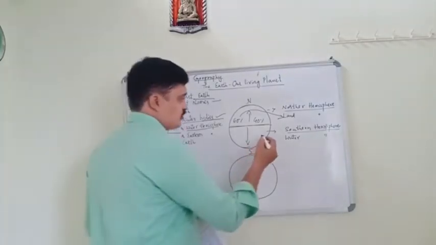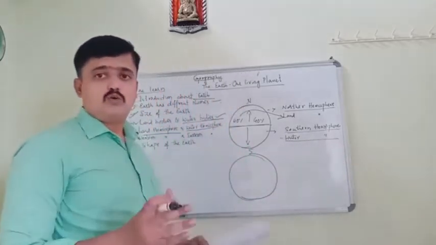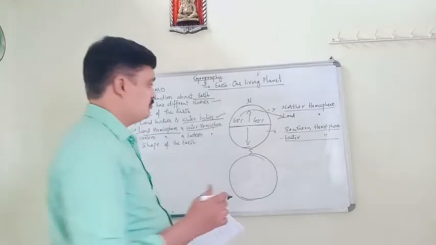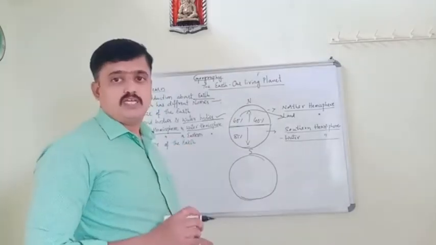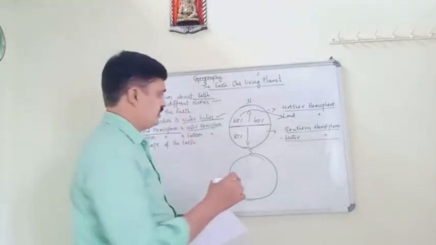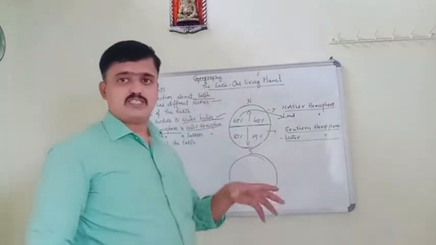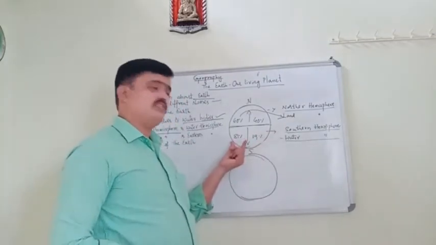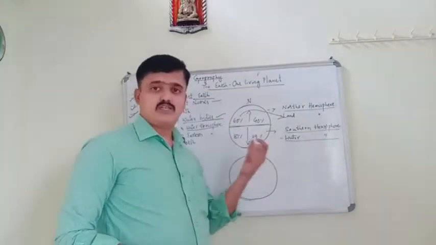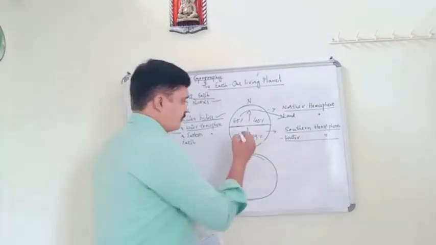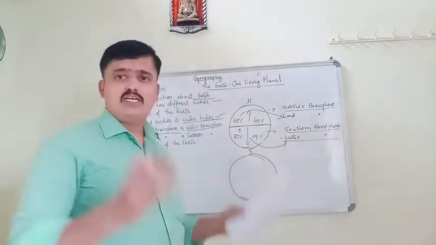Next, the southern hemisphere is also called the water hemisphere. Why do we call it the water hemisphere? Because 81% of the earth's surface is covered by water and 19% of the earth's surface is covered by land. So here the major part is water only. Because of that reason we call it the water hemisphere.